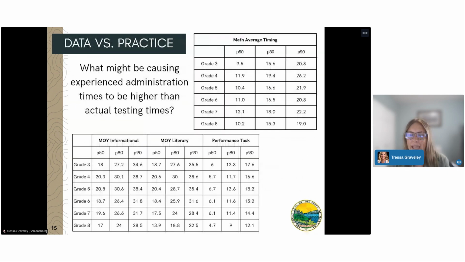Here we have average test times for each grade level in minutes for both math, in our upper right table, and ELA, our bottom left table, for the 50th, 80th, and 90th percentiles. This data is the collection of data from Montana students who took MAST testlets last school year in 2024-2025. Using this data to think about what might be causing experienced administration times to be higher can help balance instructional and administration time.